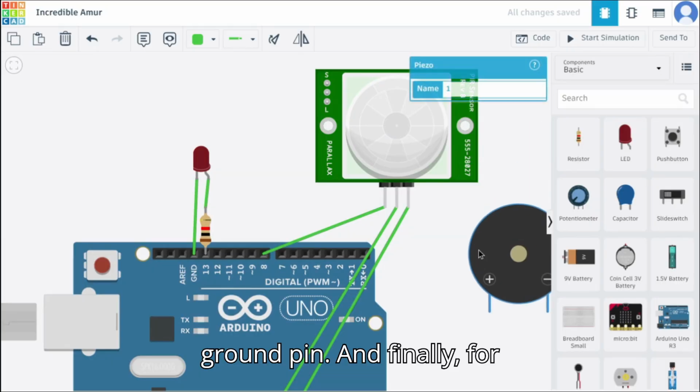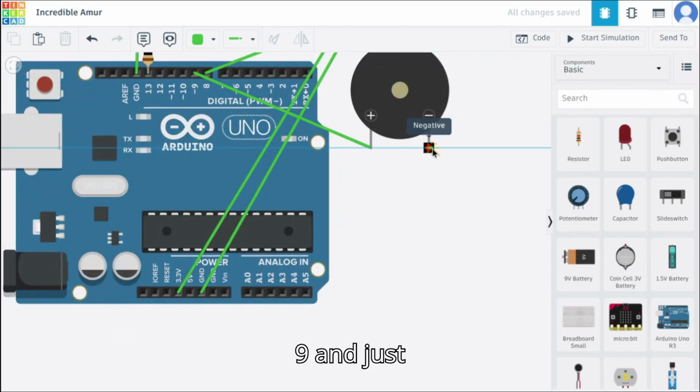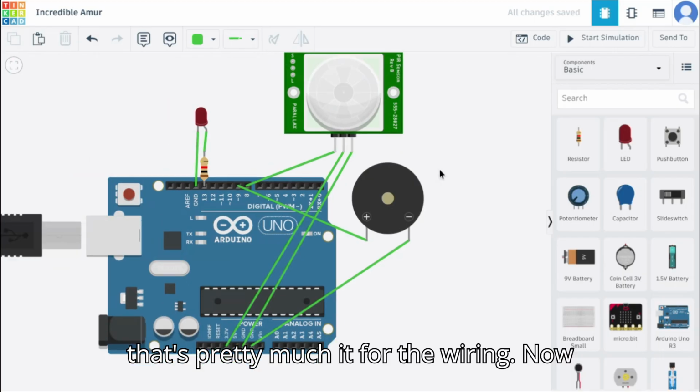And finally, for my piezo, I'll be adding it to pin 9 and just connecting it to ground pin also. So that's pretty much it for the wiring. Now let's go to the code.